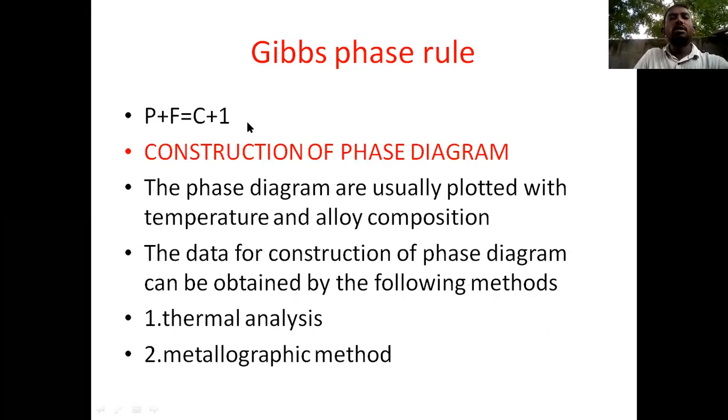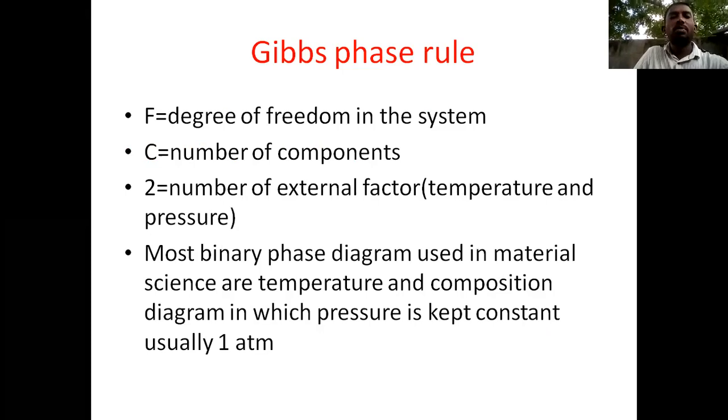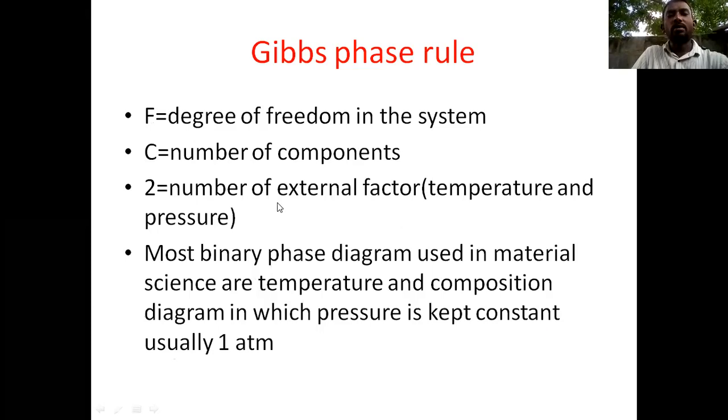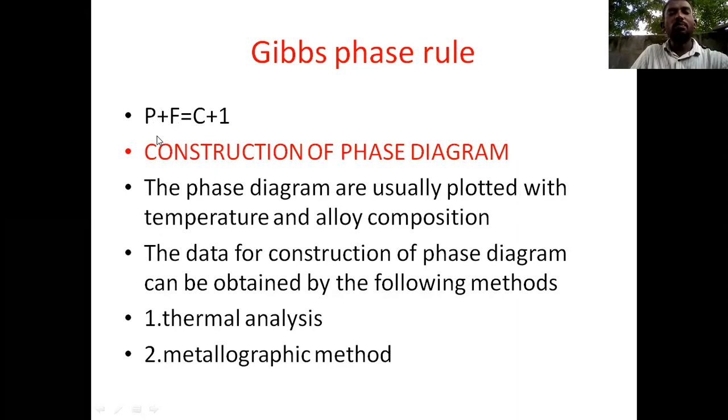So these are the Gibbs phase rules. P plus F equals C plus 2: P is the number of phases, F is the degree of freedom, C is the number of components, and 2 represents the number of external factors, temperature and pressure. For binary phase diagrams, when the pressure is kept constant, the formula is P plus F equals C plus 1, where 1 represents the external factor.